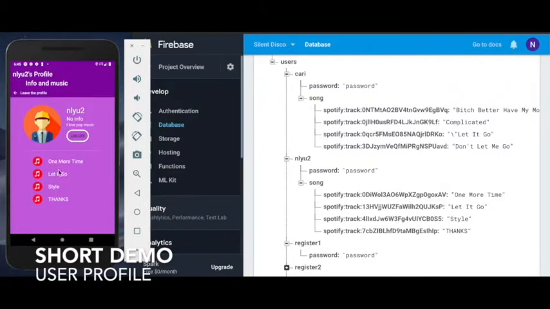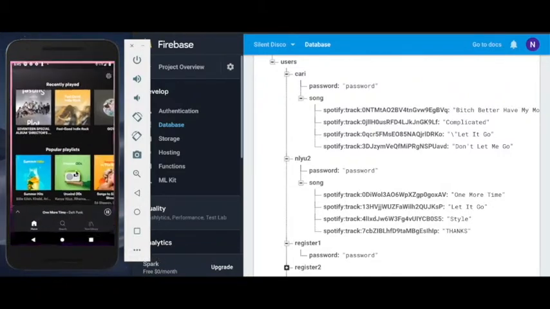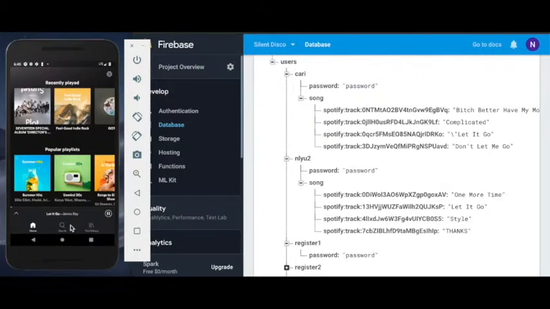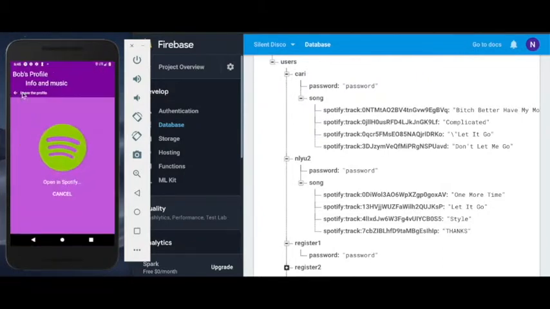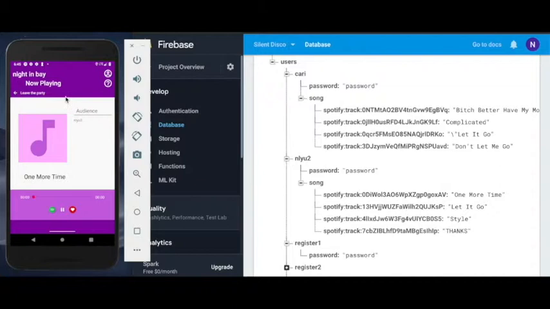It is here. Let's listen to, for example, Let It Go. I think it's by Frozen. Oh, okay, it's from James Bay. Yeah, there is also an audience section here. It shows the current audience in the room.